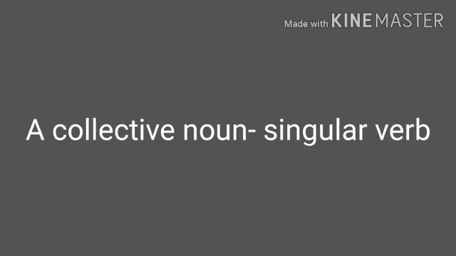A collective noun is thought of as a single unit and takes a singular verb. For example, there is a bunch of flowers in a vase. In this way, today we saw certain rules of subject-verb agreement. In the next part, we will see the remaining rules of subject-verb agreement.